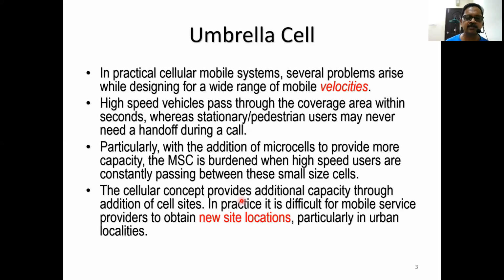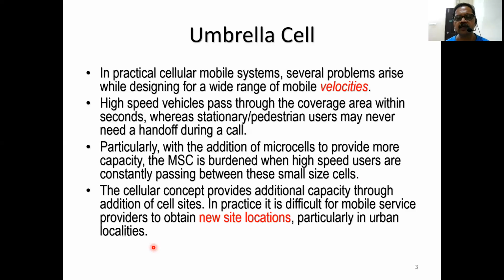The cellular concept provides additional capacity through the addition of cell sites. So we have to provide more sites as the capacity requirement increases. In practice, it is difficult for mobile service providers to obtain new site locations, particularly in urban localities.